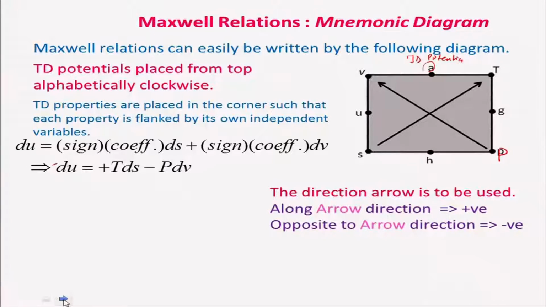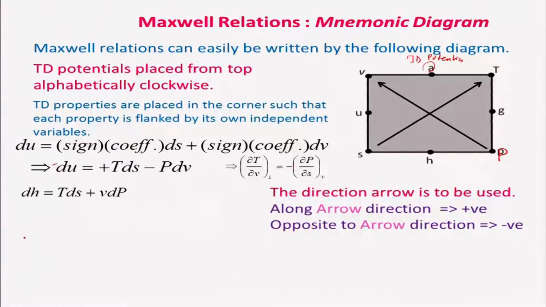Similarly, of course, once you know this relationship, I can very easily find the Maxwell relation, right? ∂T/∂V at constant S is equal to minus ∂P/∂S at constant V. And from this diagram, we can have the relationship dH is equal to TdS plus VdP.